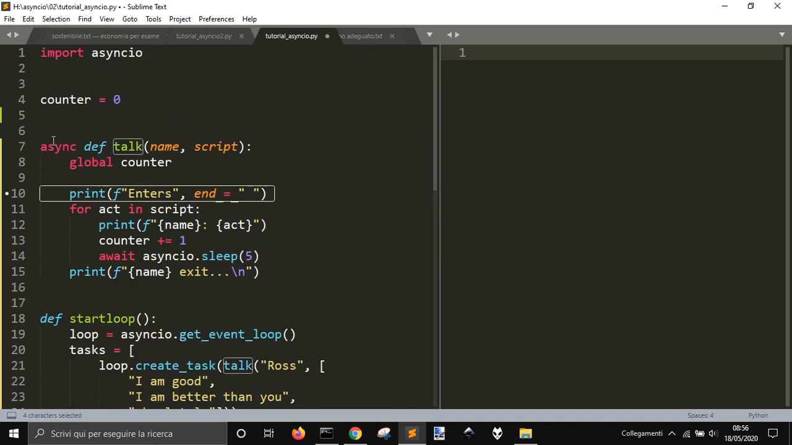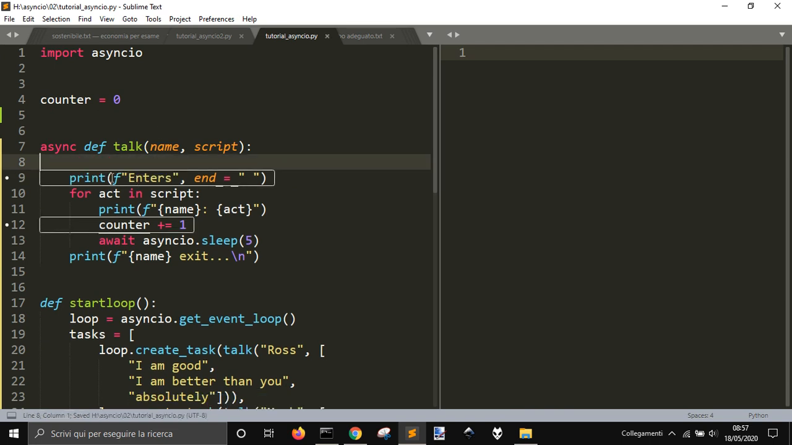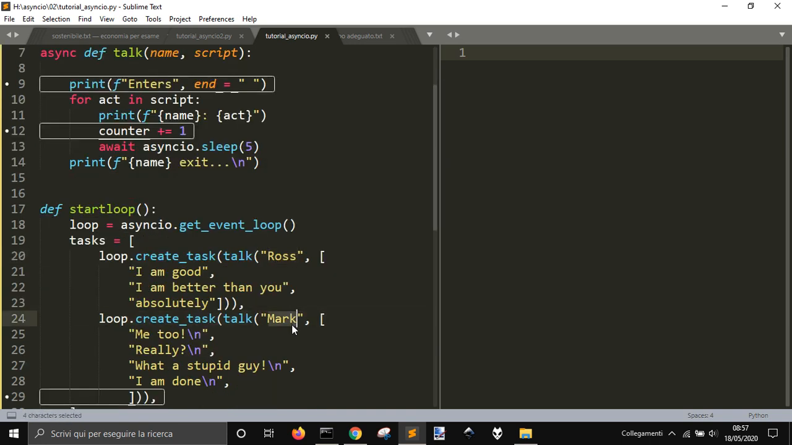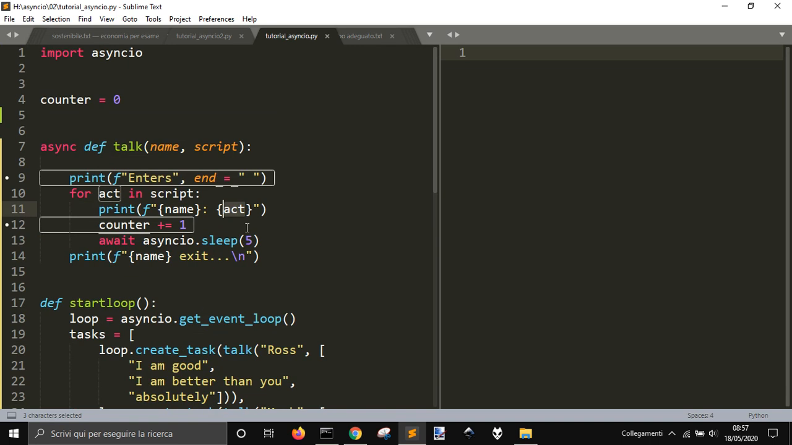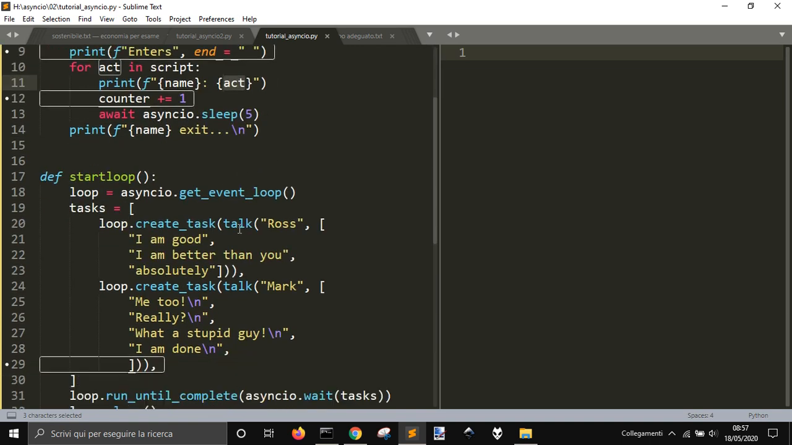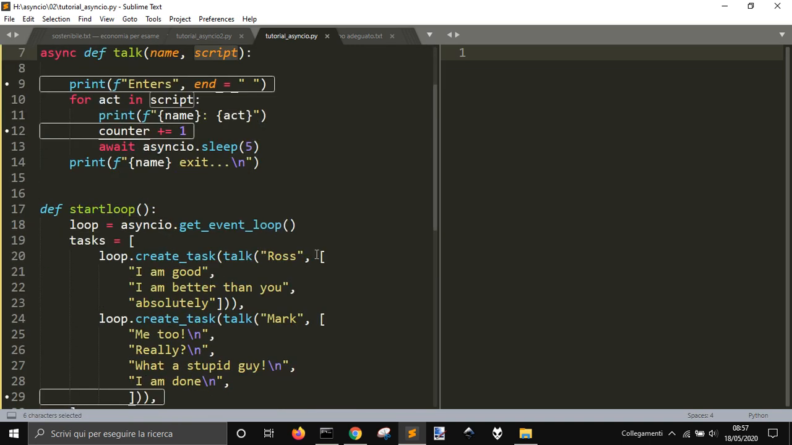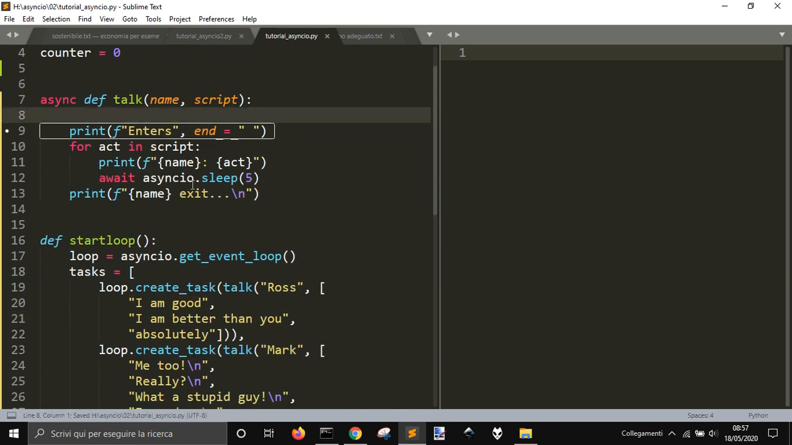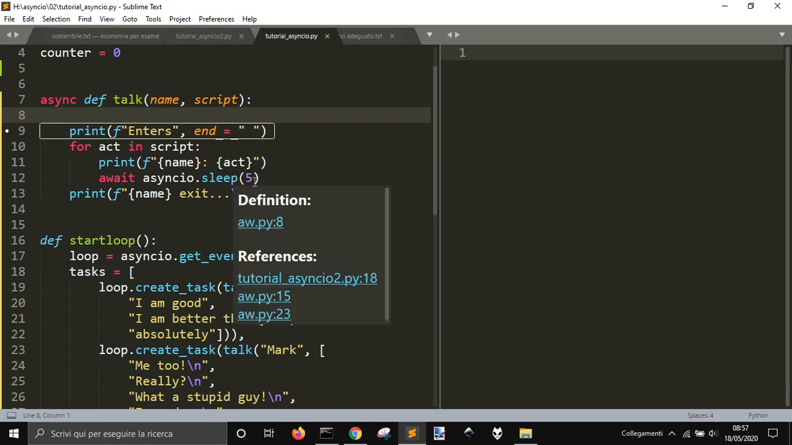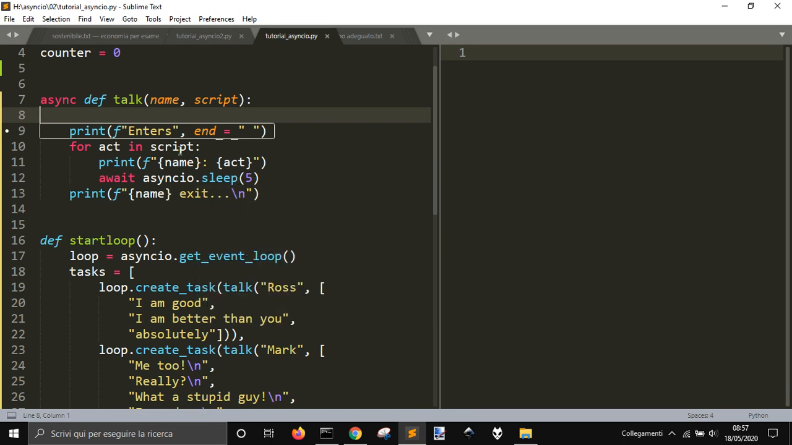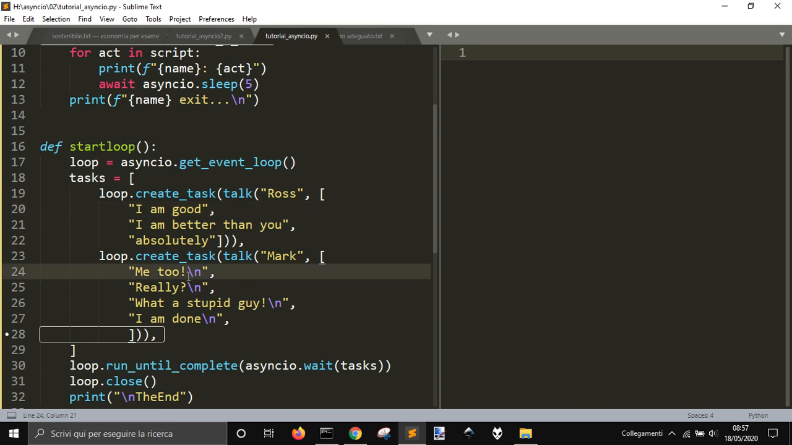The Asyncio function does a very simple thing. It prints at the beginning "enters" and the name, that is Ross or Mark for each function. Then for act in script it will print act, and the script is this second argument here, this list. So it will print "I'm good", and then the other one, and then it will wait for 5 seconds, just to see that it will do this together with this, and then stop, and then do this with this.